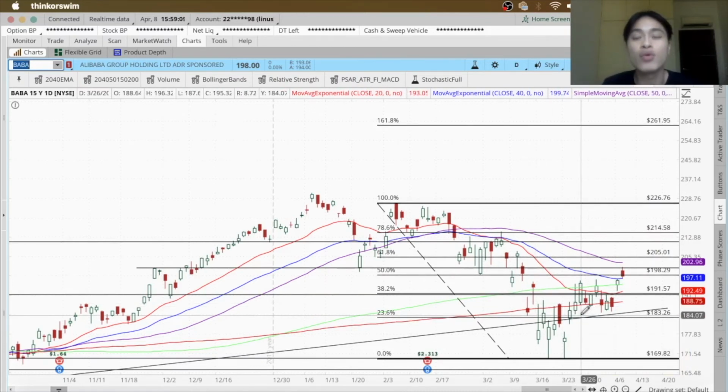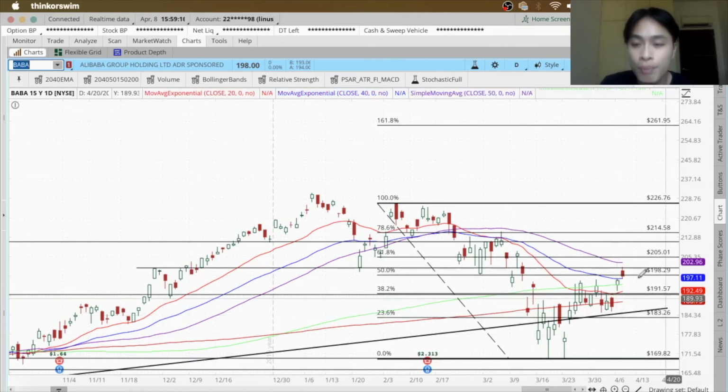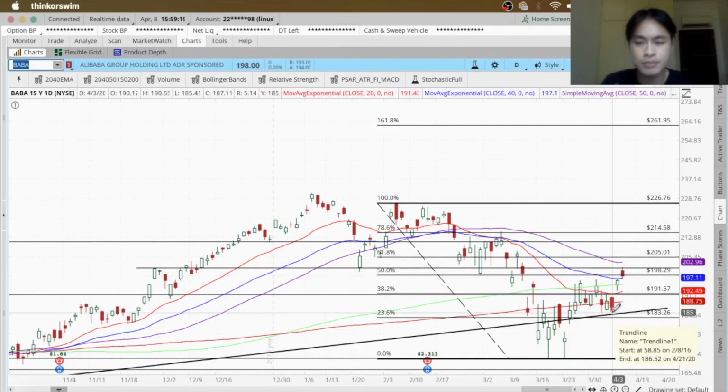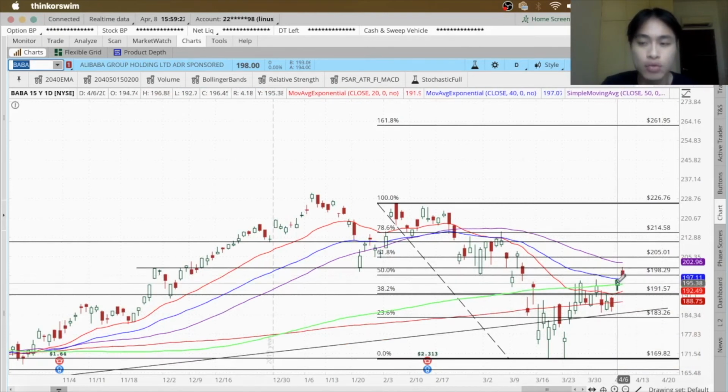So just to share with you guys, I'm going to do even more dollar cost averaging into Alibaba because I believe Alibaba is a really fundamentally strong company, right? So there was a point that I was looking to buy Alibaba, but prices rose immediately, too far up from here, right? So I didn't enter my position.